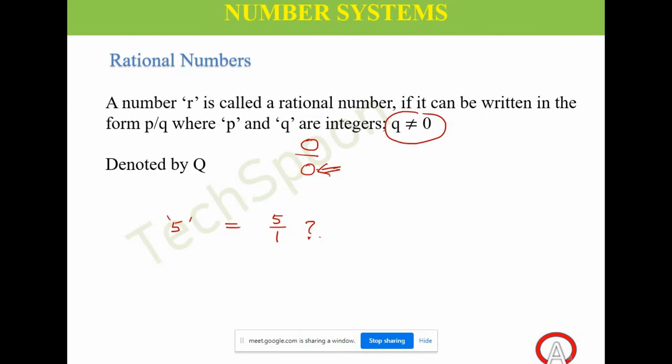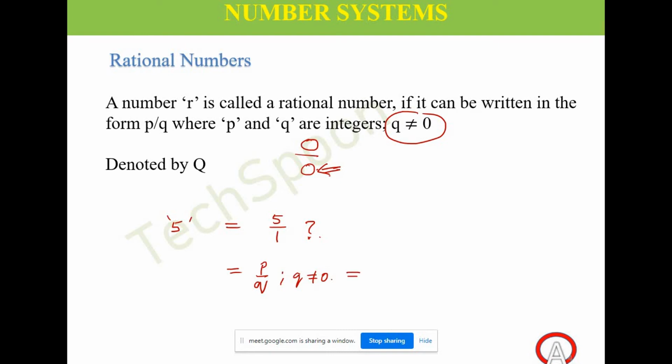It is equal to 5 by 1. Is 5 by 1 in the form of p by q, where q not equal to 0, or not? So it is in the form of p by q, where q not equal to 0, right?